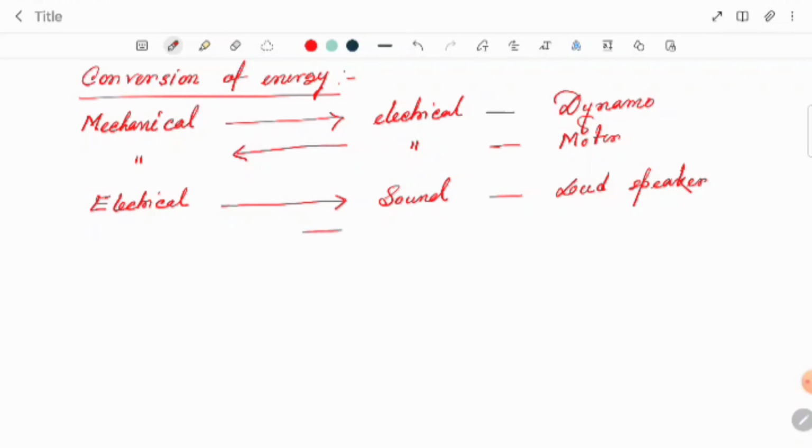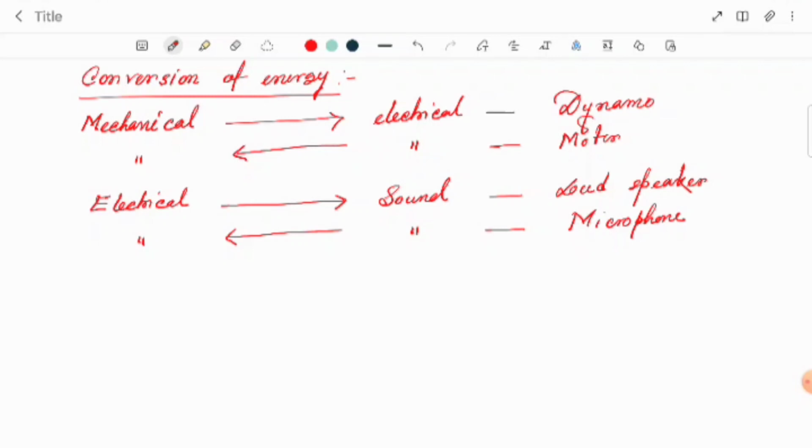Just vice versa, sound energy to electrical energy, is the microphone. Many students are confused about it. So whenever you do this part, keep it in your mind, because in the exam hall they can ask you to give one example where mechanical energy changes to electrical energy, electrical energy changes to sound energy, or vice versa.